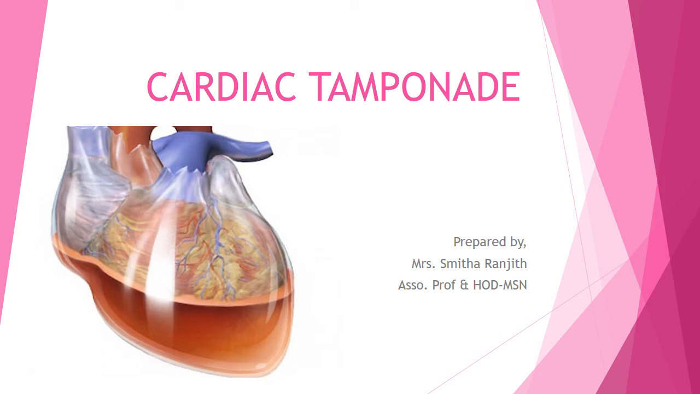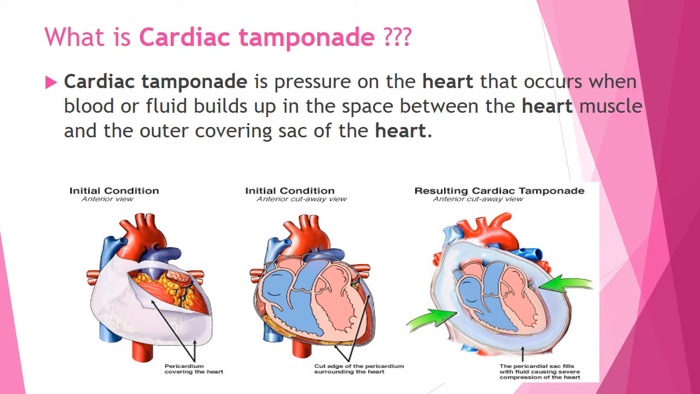Hello students, today we shall learn about the next cardiac emergency, which is called cardiac tamponade. Now what is cardiac tamponade? Due to various etiological factors, which you will be learning in the upcoming slides, sometimes the heart muscle gets surrounded with some fluid. Which means this fluid is getting filled in the pericardial sac.